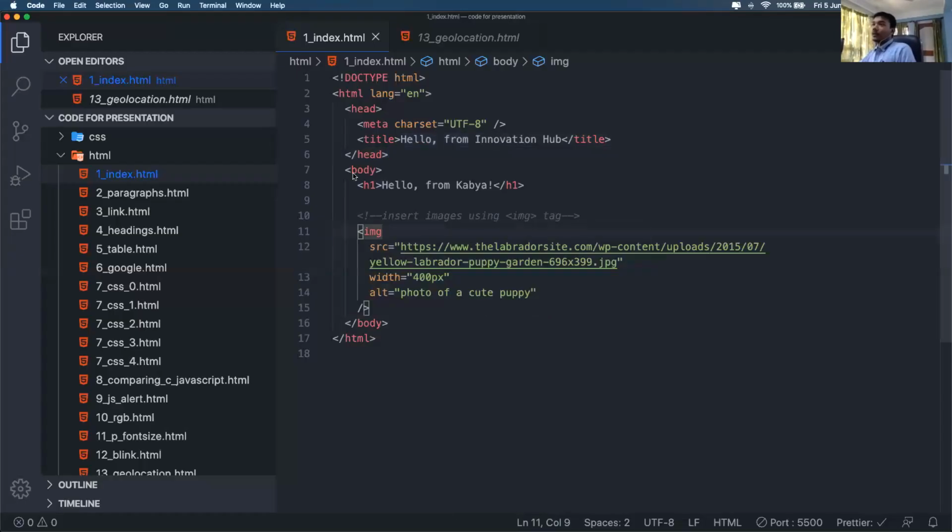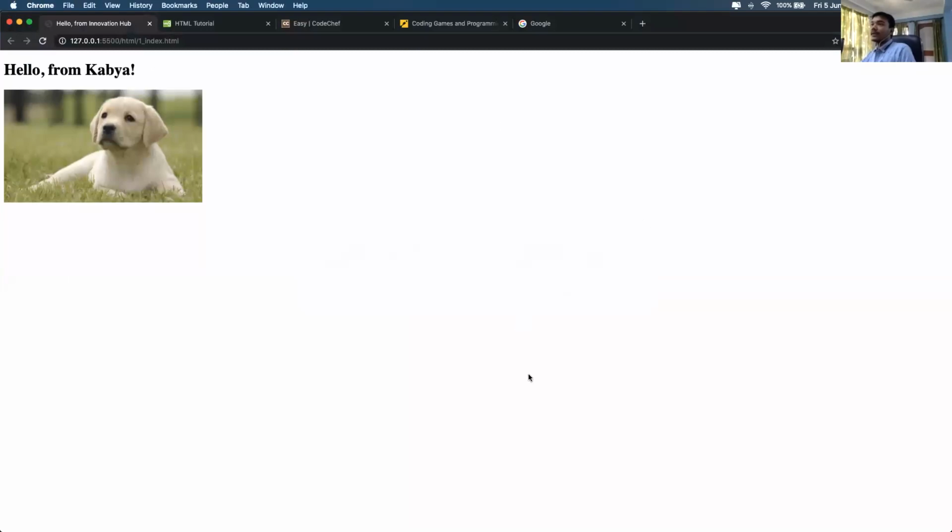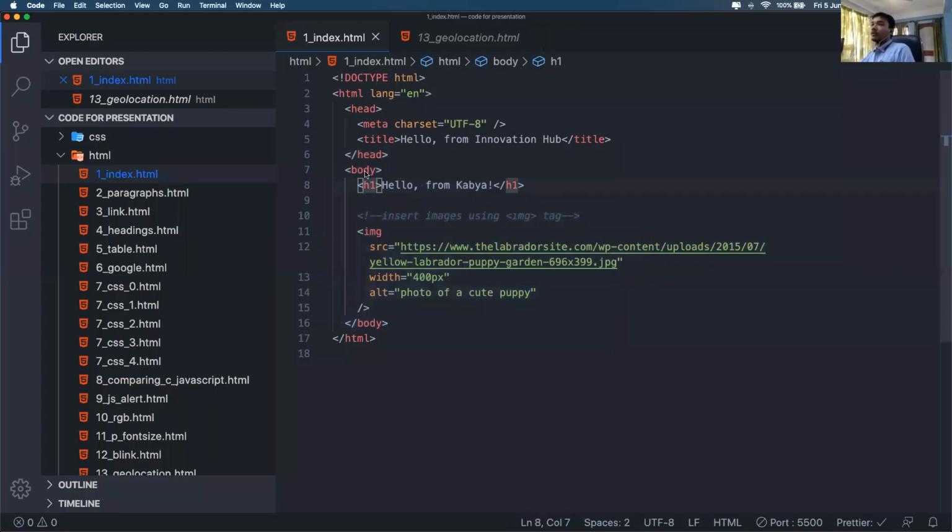Let's move on to the body part. Whenever you see a body tag, this portion means that you are going to design the actual web page. All these white spaces you see are called the body of the web page. Whatever you want to show in your web page, you'll have to write in your body tag.